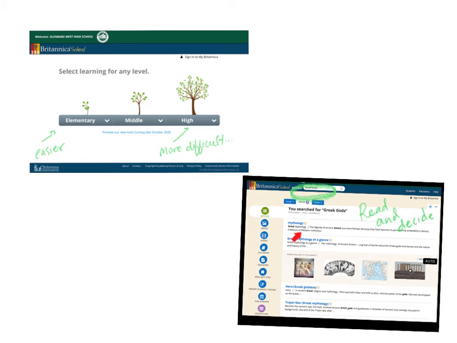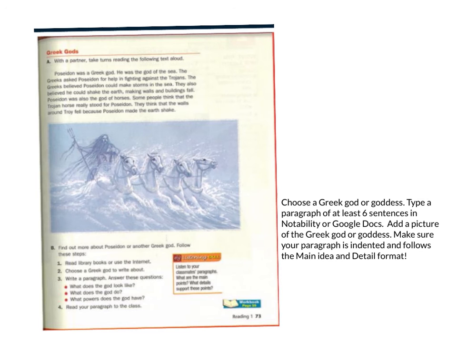Then you'll have a lot of different options of articles to read, and you could choose magazine articles. What else does this say? Primary sources, ebooks. So you have to read through the options and figure out which article is about a Greek god that you would be interested in researching. So finally you'll choose one of those Greek gods or goddesses from the Britannica website.